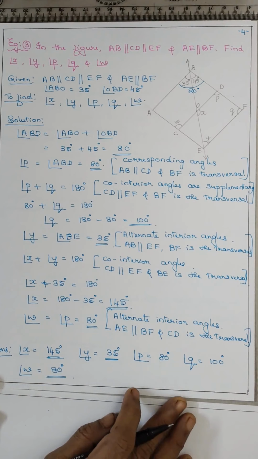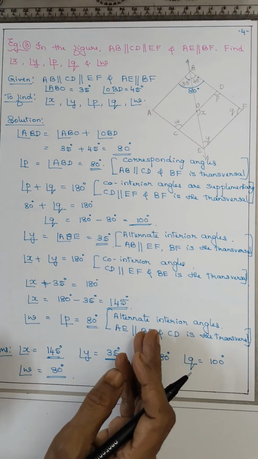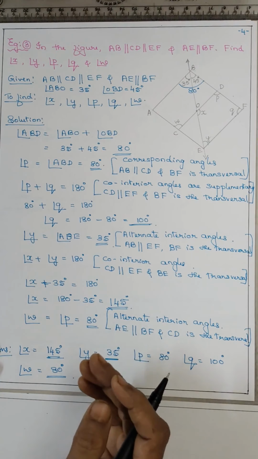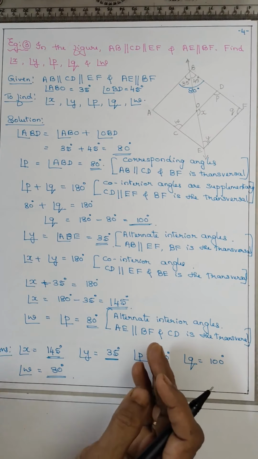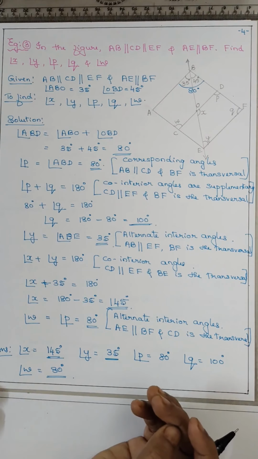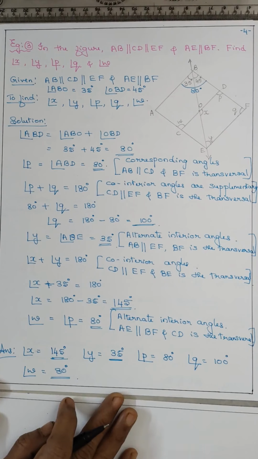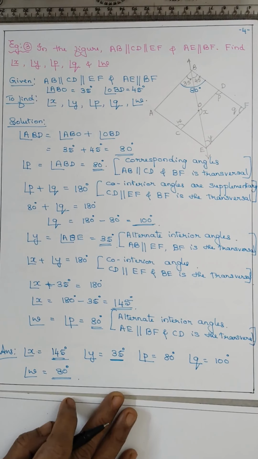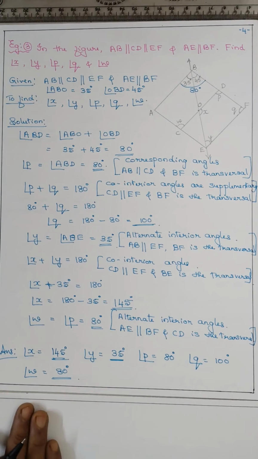It was a very lengthy sum, I know, but you have to understand there are so many parallel lines, and see which two parallel lines we have to take and which is the transversal and which type of angles they form, and find out the angles. Okay? Hope all students understood all the three examples and the angles which are formed in the parallel lines, so that we can start worksheet 1.